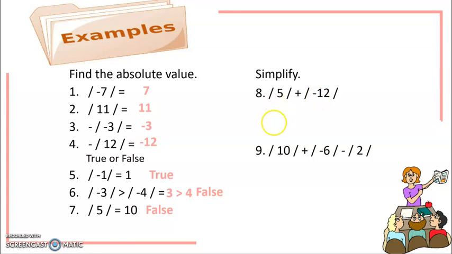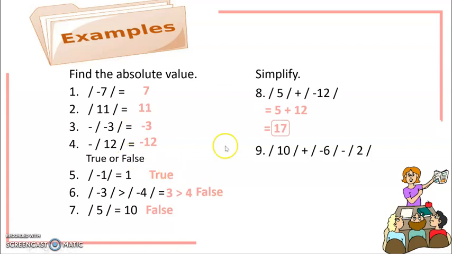So, again, the absolute value of 5 is positive 5. Then, copy the operation, addition. So, plus. And the absolute value of negative 12, that is 12. So, simplify it by adding. 5 plus 12 is 17. So, this is now our simplified form.